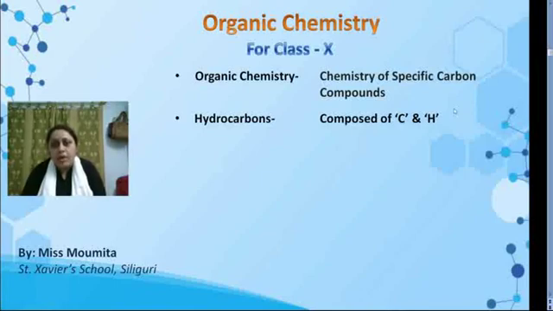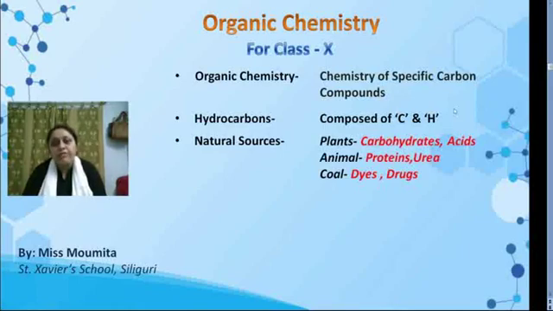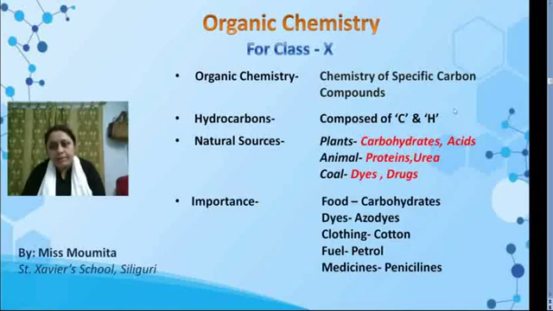Organic compounds are composed of carbon and hydrogen, that's why they are also known as hydrocarbons. The natural sources of organic compounds are: we can get carbohydrates and acids from plants, protein and urea from animals, drugs and dyes from coal.